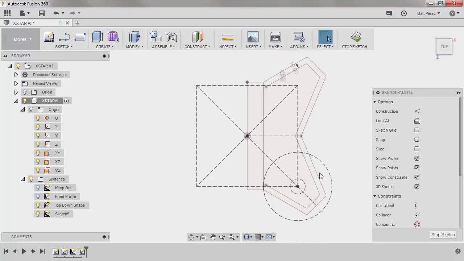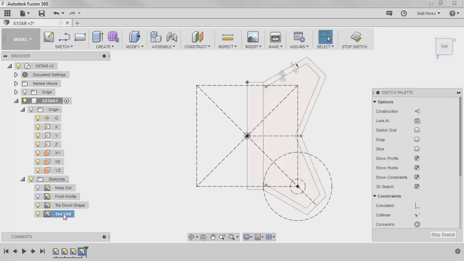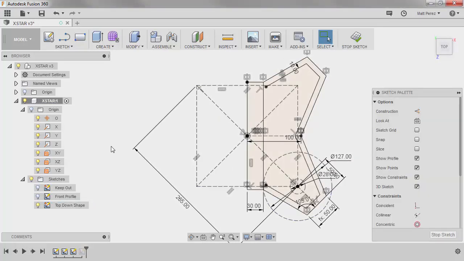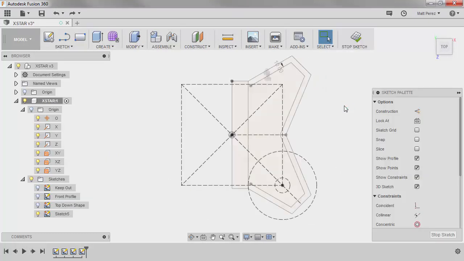Now notice that I didn't chain the selection, and if I come back and turn off the top-down shape, I don't actually see anything here. So I'm in this new sketch, but my offset is actually not in this sketch. If we go back to the top-down shape, notice that the offset is actually in that sketch. This is something that we need to be aware of. So I'm going to undo back before that offset, and we're going to look at how we can bring this information into the current sketch.